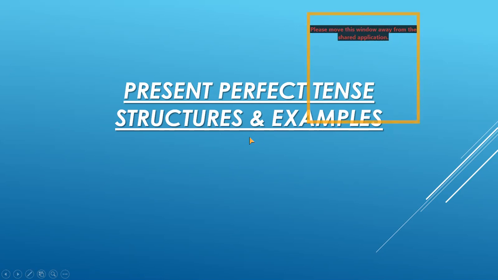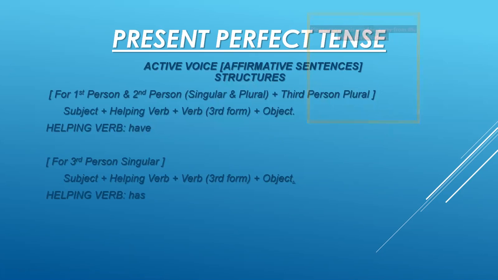Now I'm showing you the present perfect tense, their structures and examples in active as well as in passive voice. Now first of all, present perfect tense in active voice, and I have told you that the tenses can be written in 3 forms: affirmative, negative and interrogative. So we will do all of them one by one. Now, first of all, I'm showing you the active voice affirmative sentences structures.